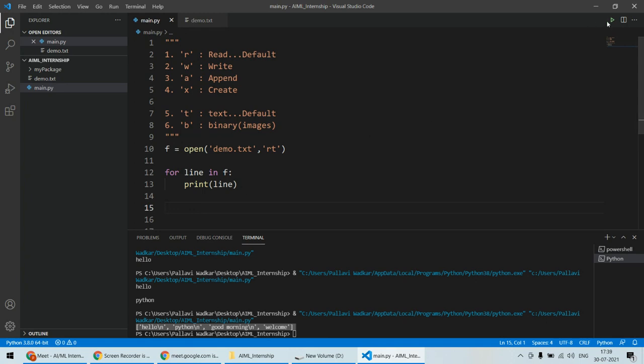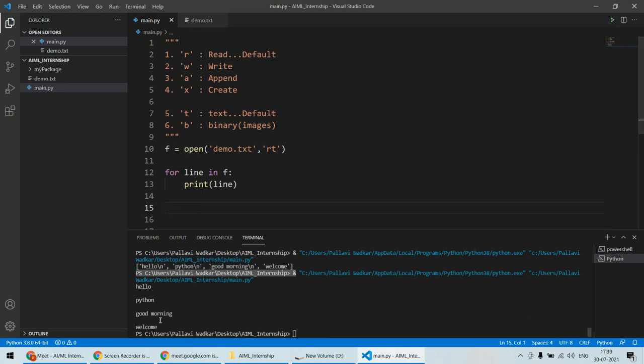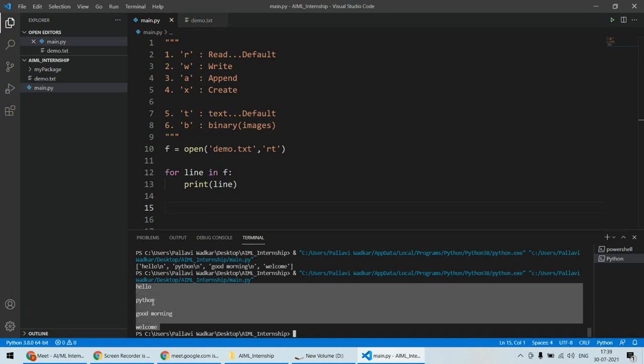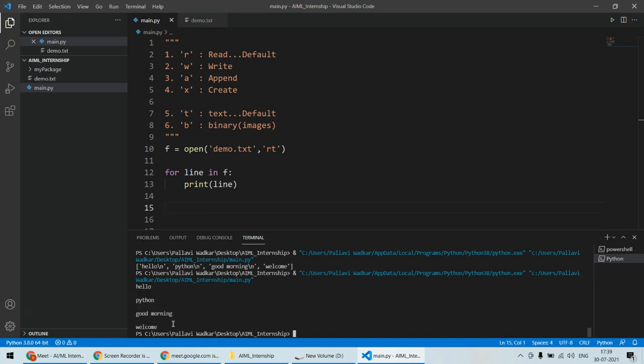So now if I run this one, I'll get an interesting result. This is how I get hello, Python, good morning, and welcome. This is how I get the results by printing line by line. And actually, I can operate on this line.